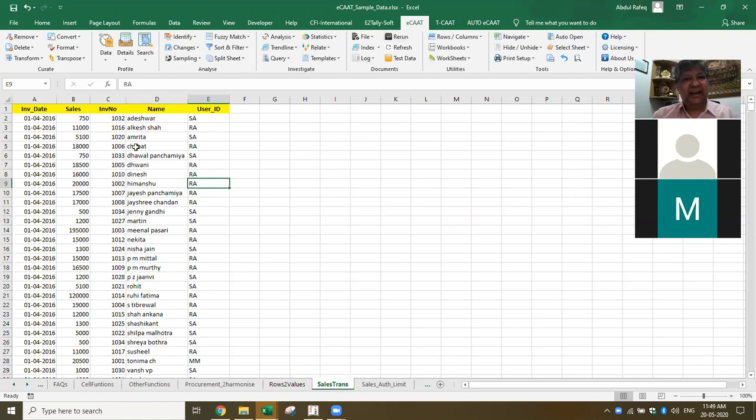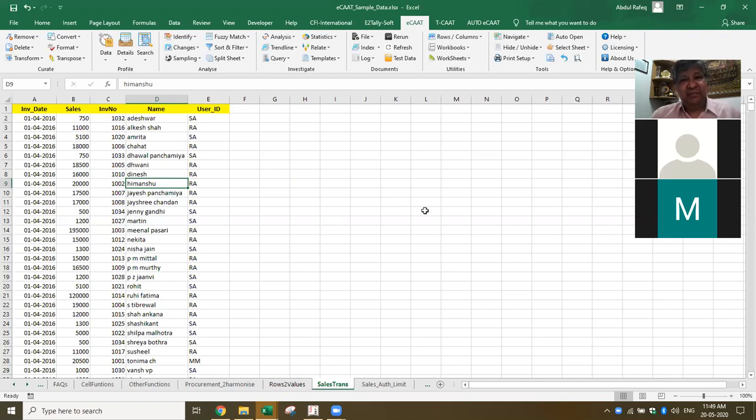So once you get the data in Excel, ECAT has functions which are not available in Excel. These are all the 300 plus functions we have developed. Now Excel is international software. It costs you internationally also.